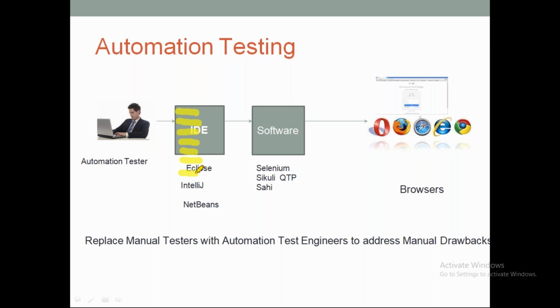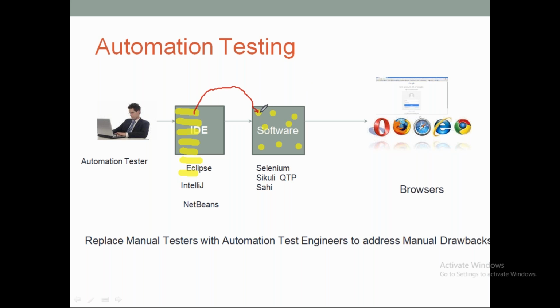For every action that we want to do, the automation testing resource will be writing some line of code. For every line of code the automation resource writes, there will be some predefined code present in the software. The automation test engineer will write code inside an IDE. An IDE is nothing but the place where we can write code, just an environment where I can develop my code. To open the browser, there will be an already predefined logic.